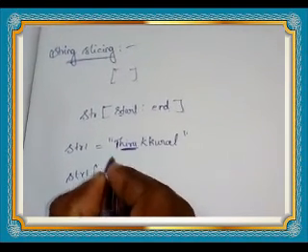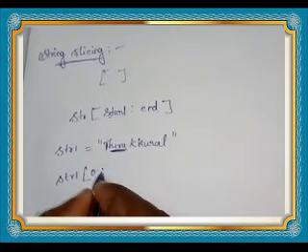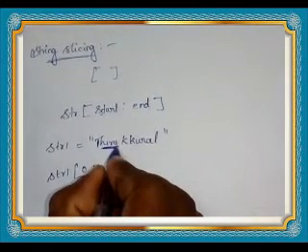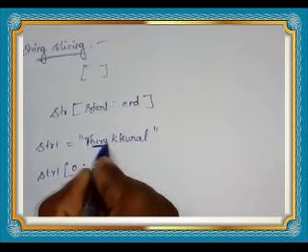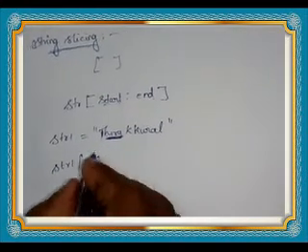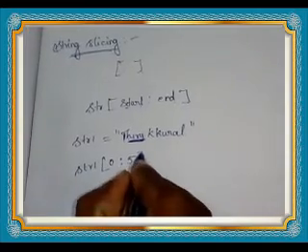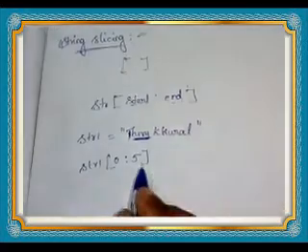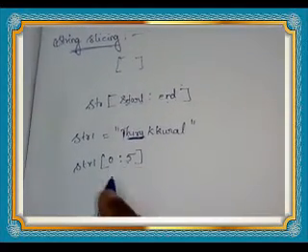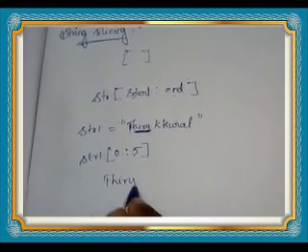This value is 0. So 0 colon, what is the index value of this one? 0, 1, 2, 3, 4. 4 means 5 we have to write. End index value means end minus 1. That is 4.